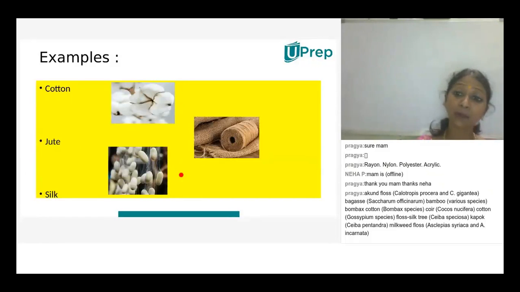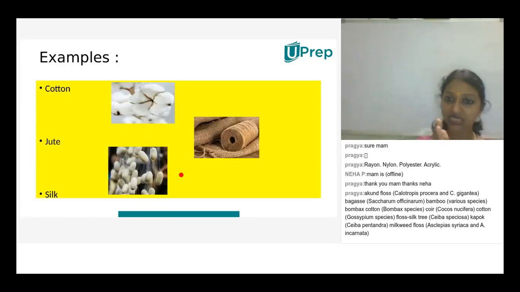In this cotton also, based upon the quantity and quality, there are different kinds of cotton materials, based upon the plant and the seeds they obtained.